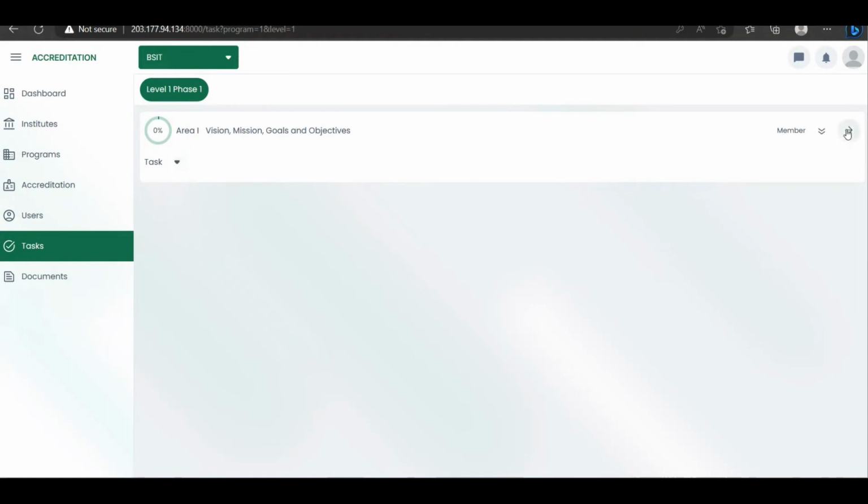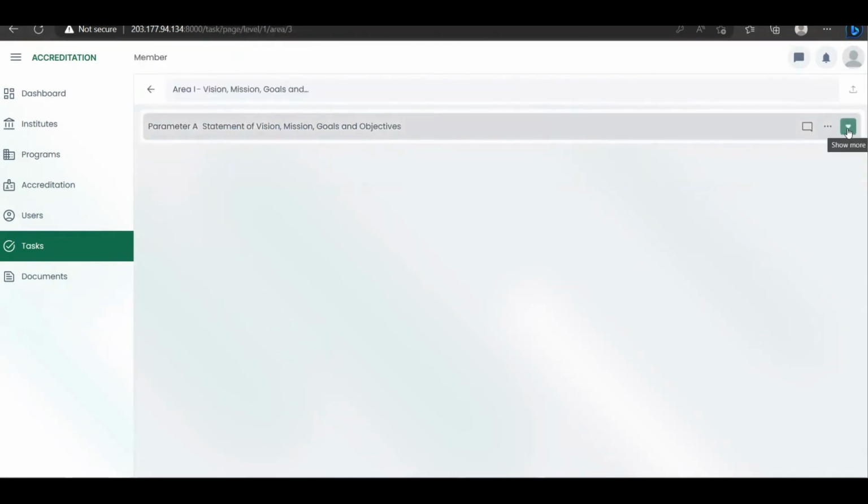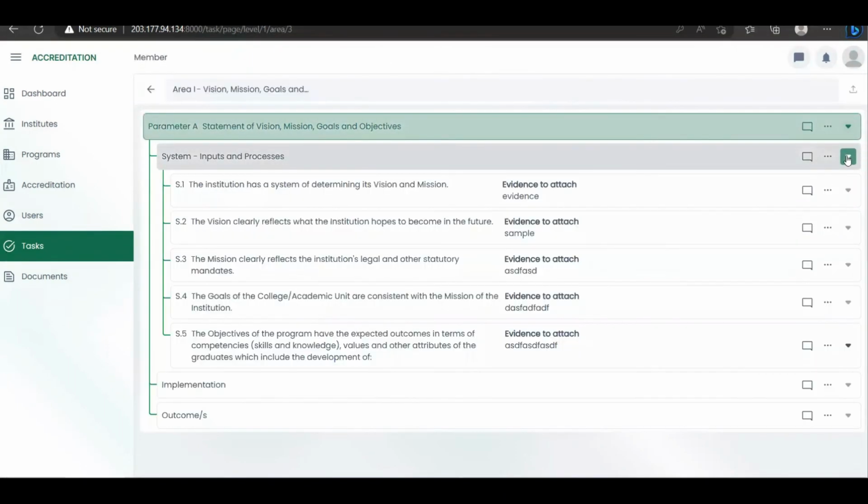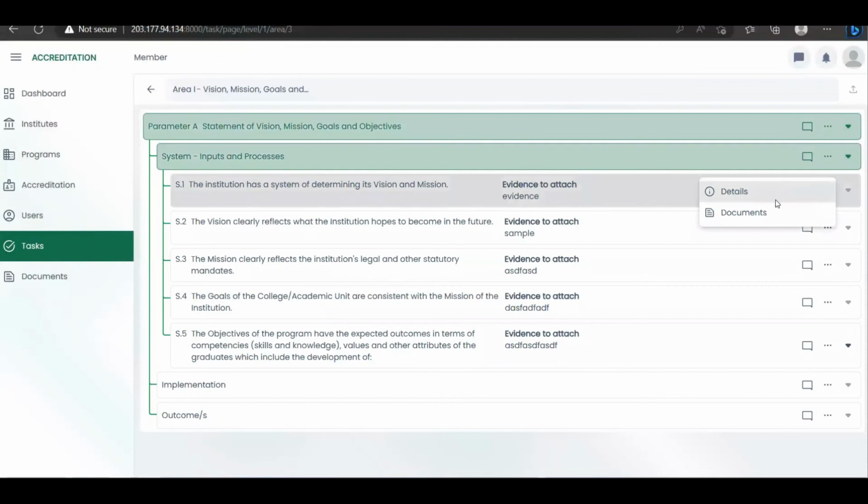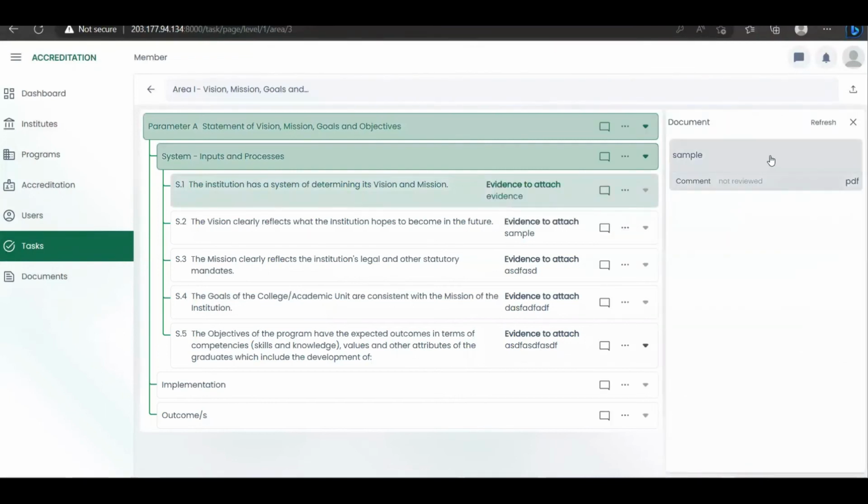And then as you open and click this show more and navigate to documents and right click on this document, limited lang ang mga ma-access na options niya. Only the view, edit, manage version, attach to, download, and remove, because this user is a task force member.